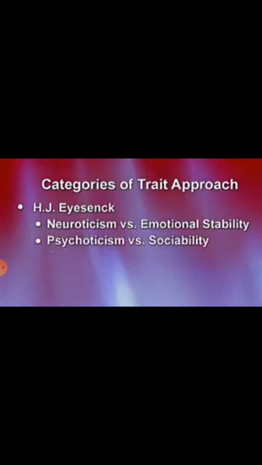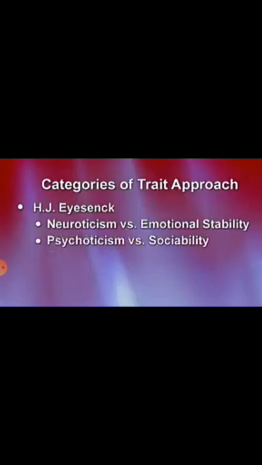That means there are two extreme points. One point denotes neuroticism, which is a very anxious personality, and the second extreme point is emotionally stable, who control their feelings easily. They are calm and even tempered people.